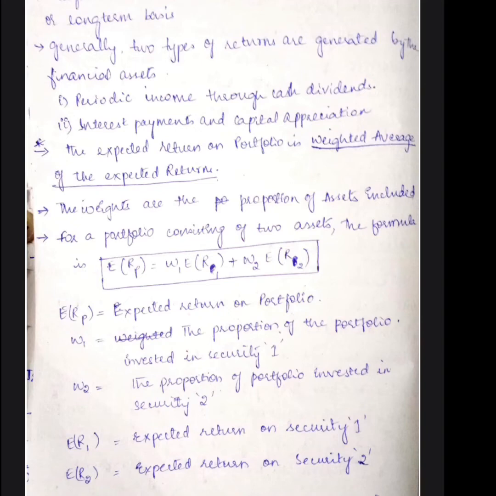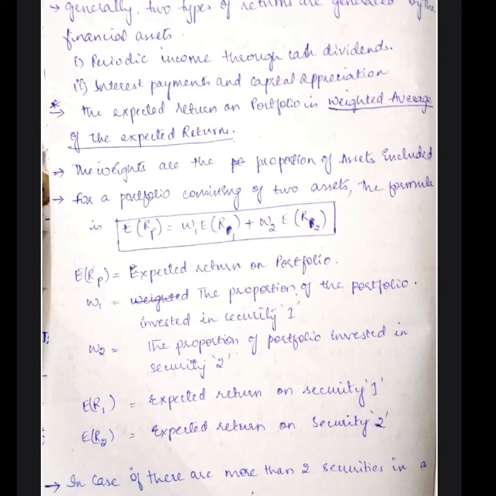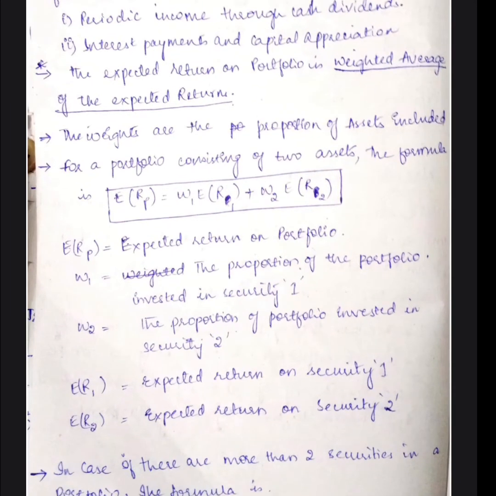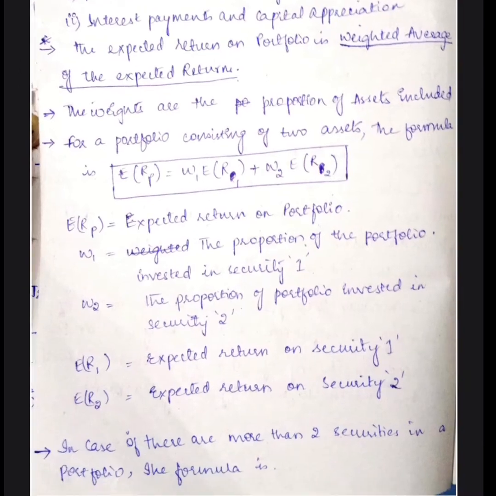That is the reason for W1 and W2 and ER1 and ER2. So ERP is the expected return on portfolio. W1 is the proportion of the portfolio invested in security 1. W2 is the proportion of the portfolio invested in security 2. ER1 is expected return on security 1 and ER2 is expected return on security 2.